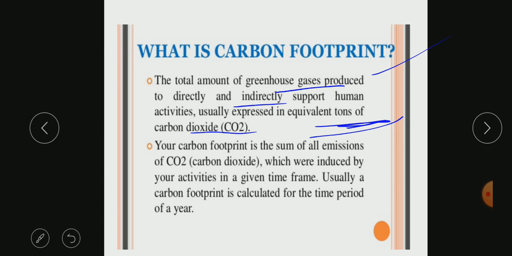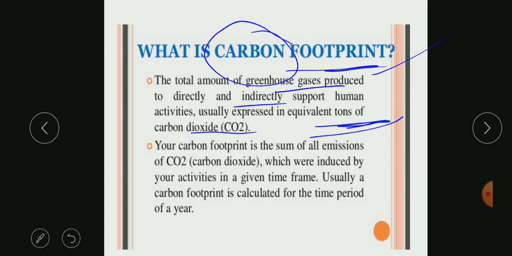So what did we say? Why are we focusing on carbon so much? We know that carbon is a greenhouse gas, and we have already studied the impact of greenhouse gases on our environment. We know it is very harmful if it goes to a larger extent. So when you say carbon footprint, it is a measure, a quantity, of the carbon which we are emitting.